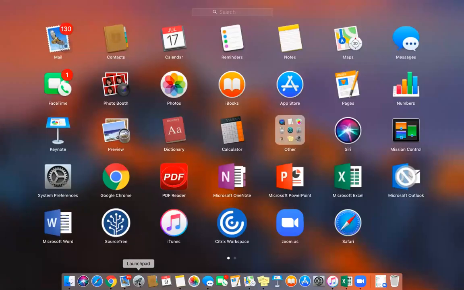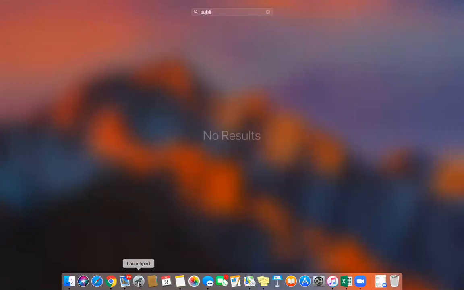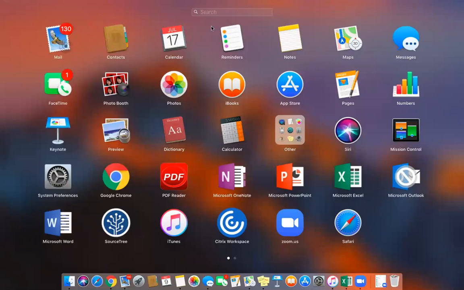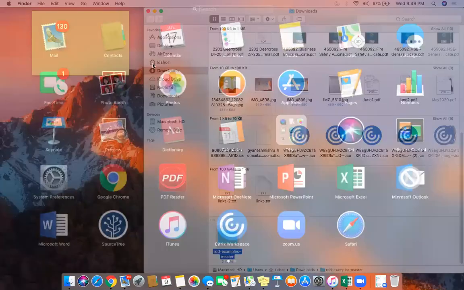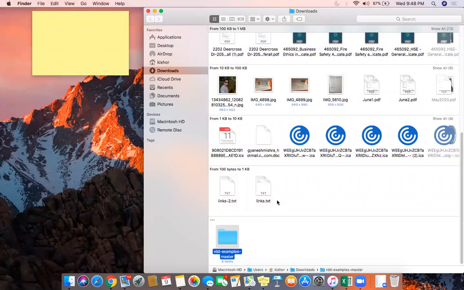Do you have Sublime editor or anything? Which editor do you use? Kishore? Currently, I generally use Notepad, but we can install that if you want. Quickly, we can install. For now, I'm just using this text edit.